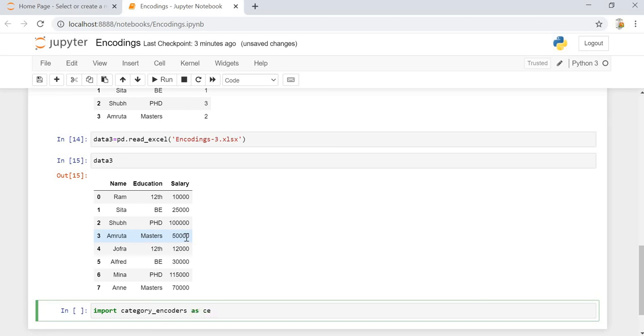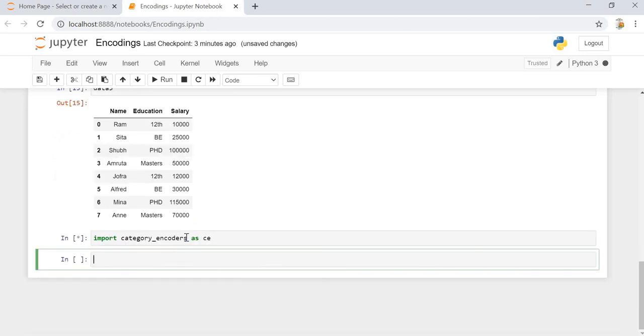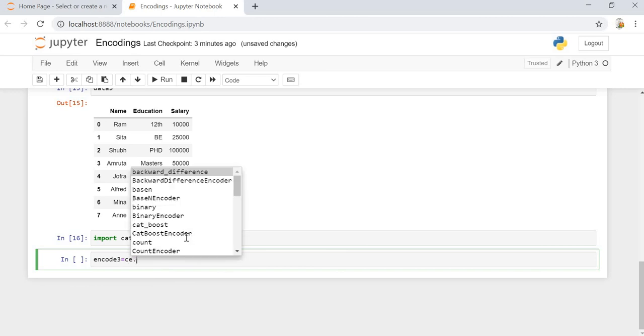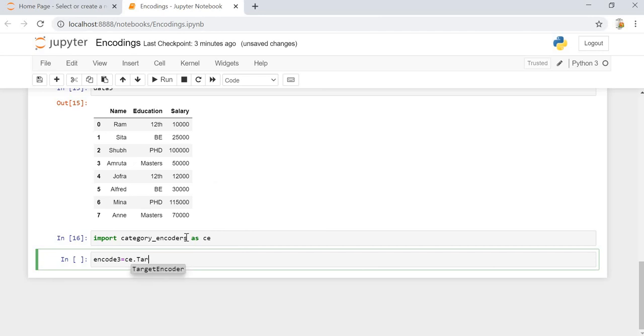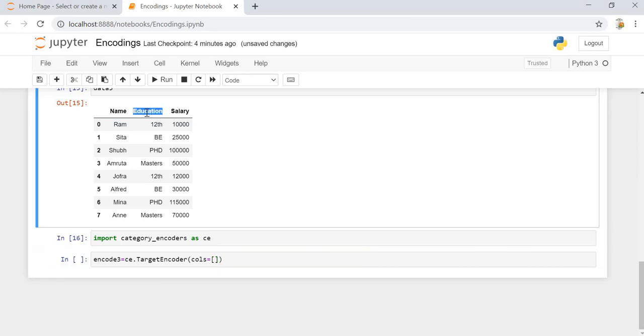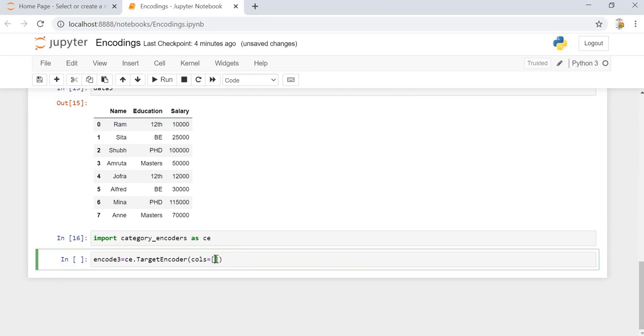Now once this is imported, we can form the object for target encoder. c dot, you can see target encoder is there, and now we will be mentioning what columns we will be considering for the target encoding. What is the target column? The target column is education.